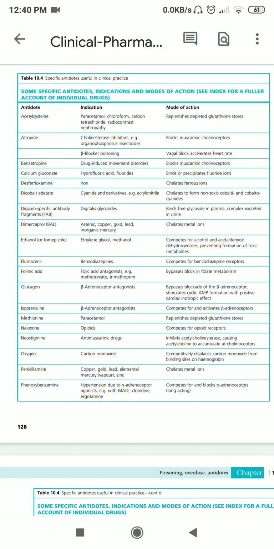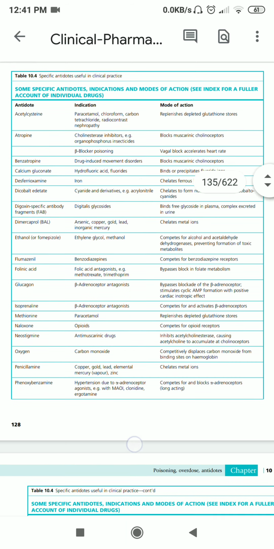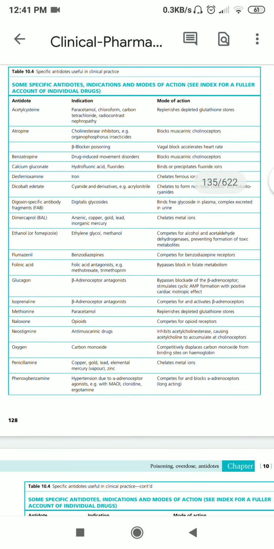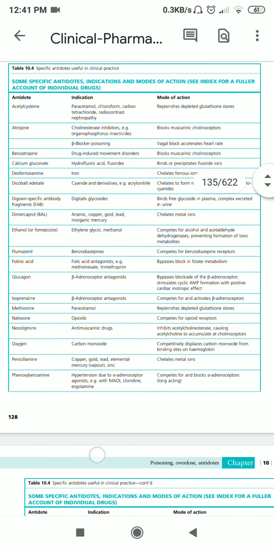Then the next compounds are beta adrenoreceptor antagonists. In this case, glucagon is given. So this is helping in bypassing the blockage of beta adrenoreceptor, stimulates formation of the cyclic AMP and prevents the poisoning.